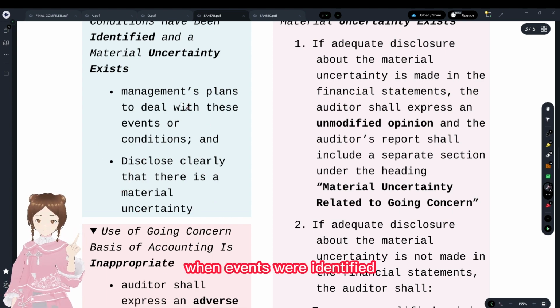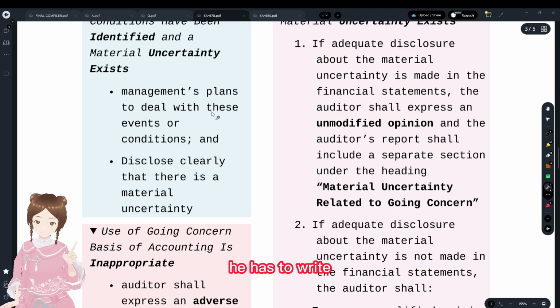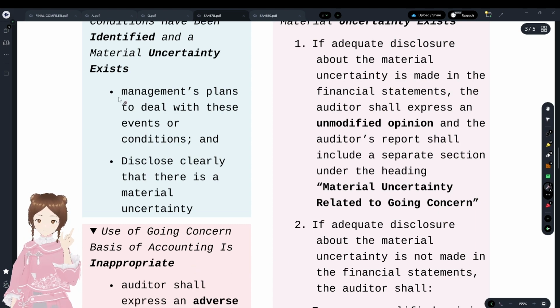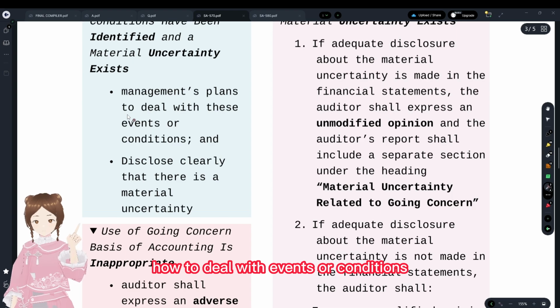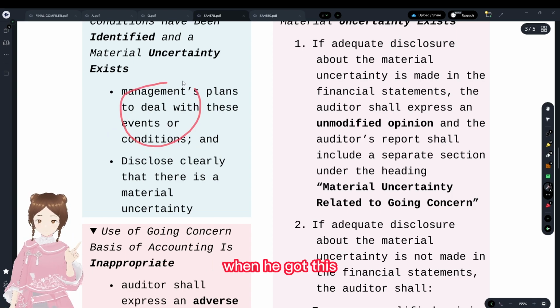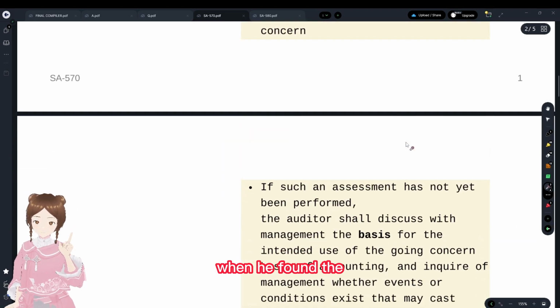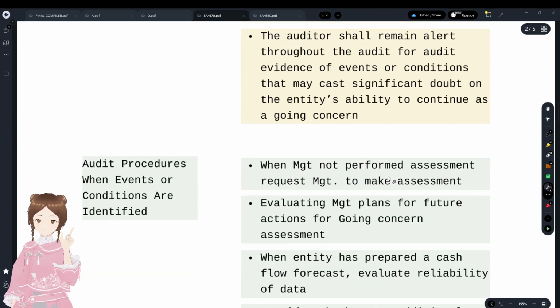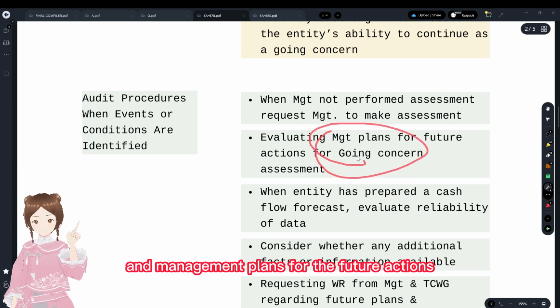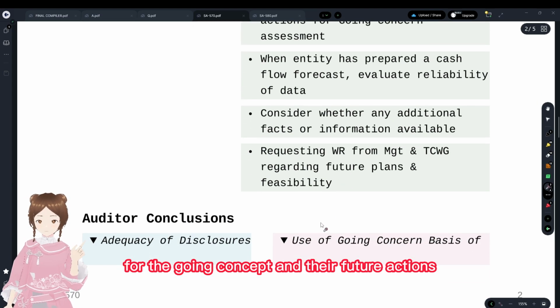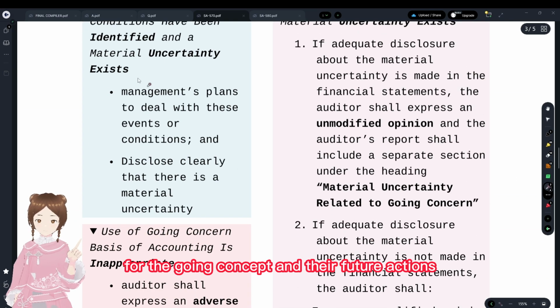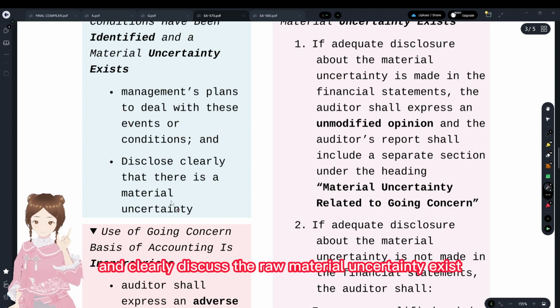When events were identified, he has to report the management plans on how to deal with the events or conditions, and the management's plans for future actions for the going concern concept. He has to report here and clearly disclose that a material uncertainty exists.